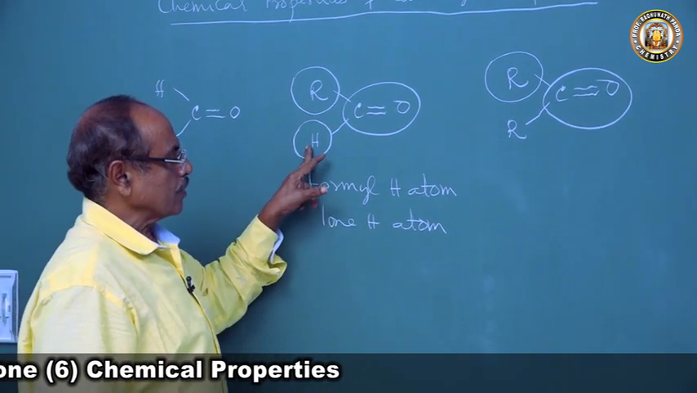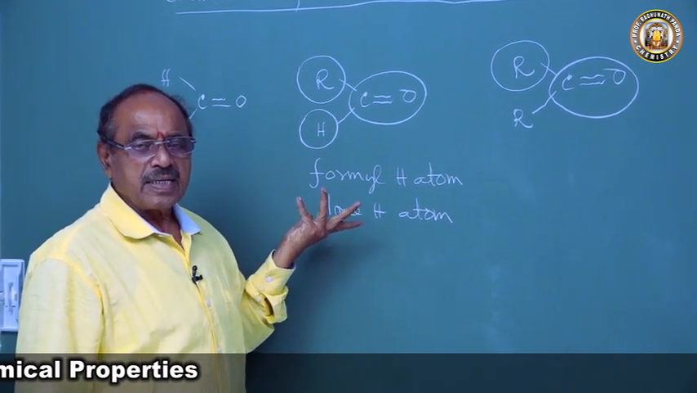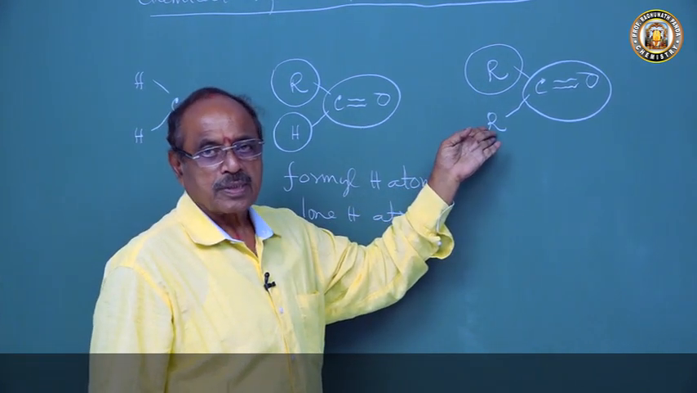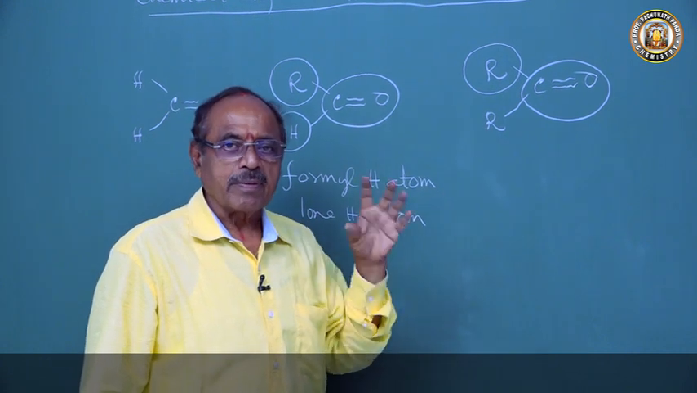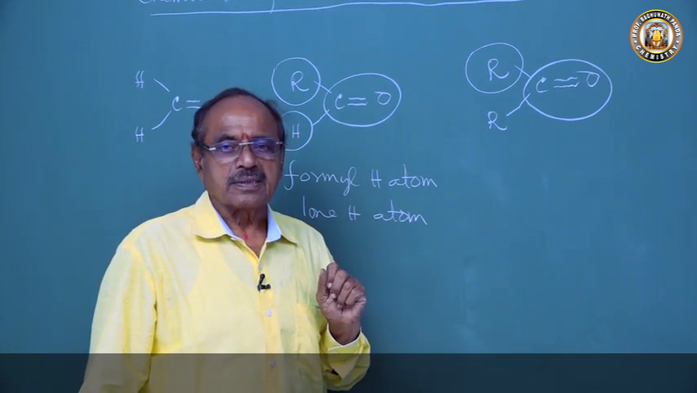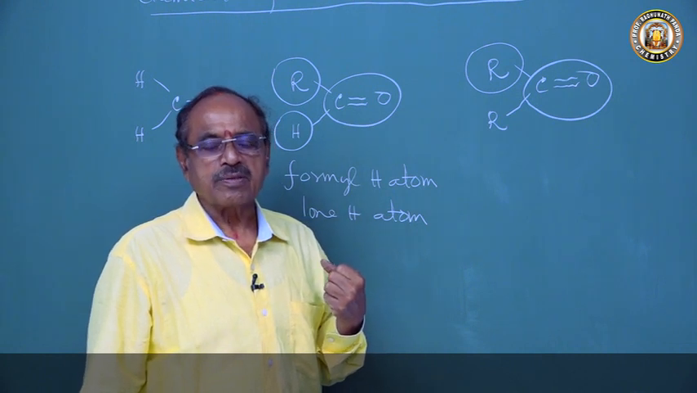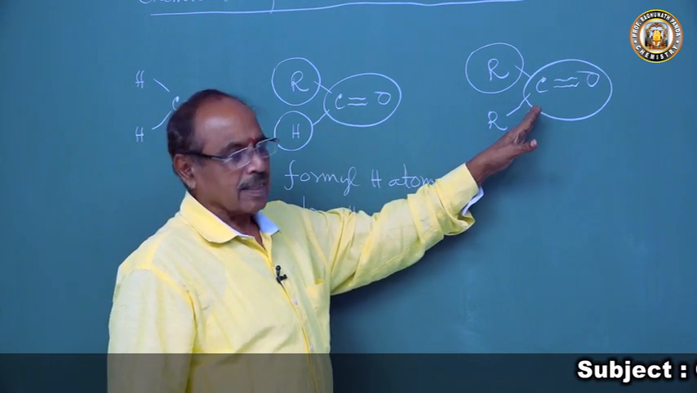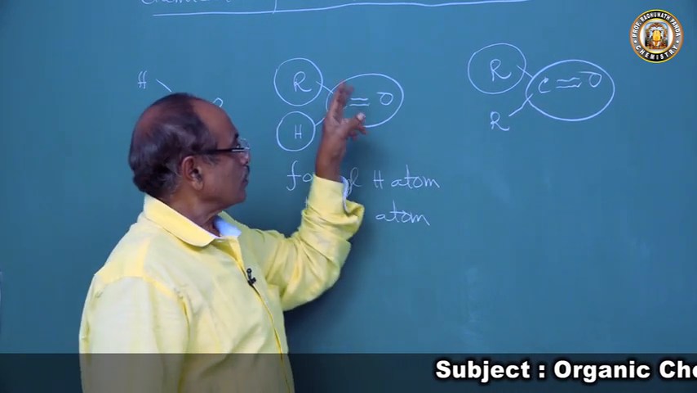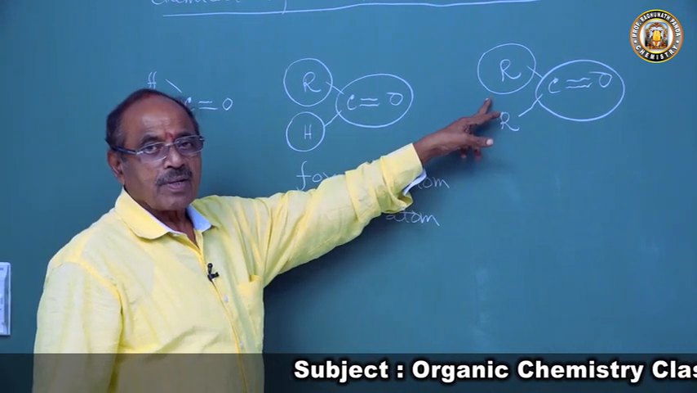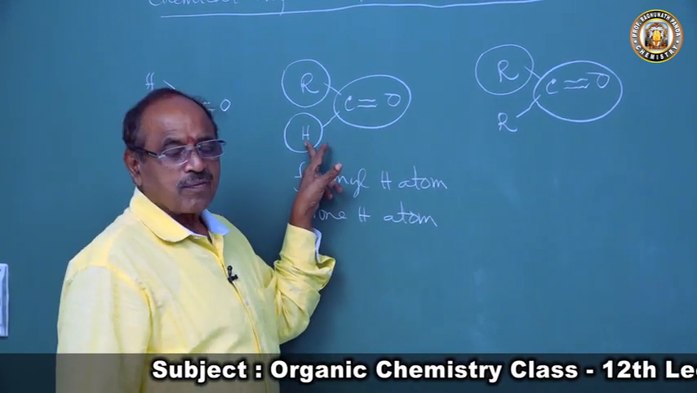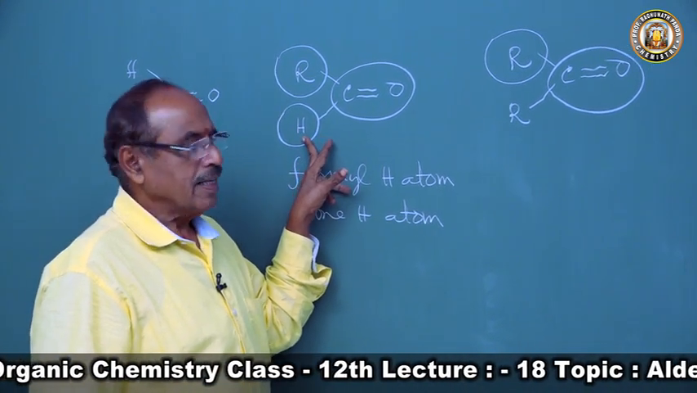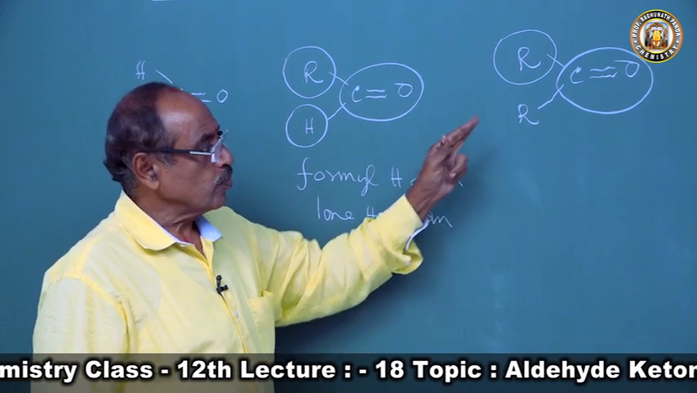And this hydrogen atom is very reactive, and it is not there in the case of ketone. That is what I am telling you from a prima facie inspection of the structure of aldehyde and ketone. Both aldehyde and ketone contain a carbonyl group and an alkyl group, and they differ by a formyl hydrogen atom or lone hydrogen atom in the case of aldehyde, while in ketone there is no lone hydrogen atom, and there are two alkyl groups.